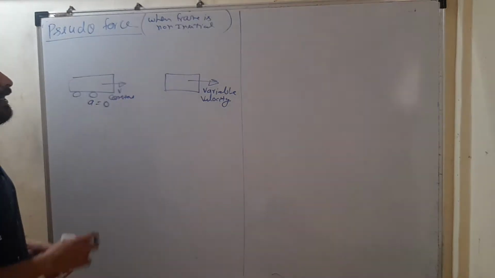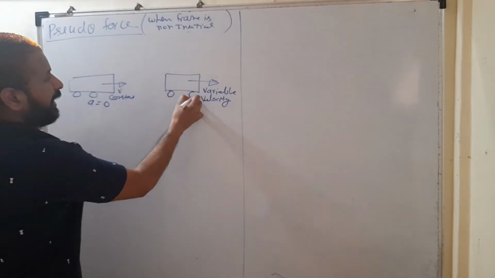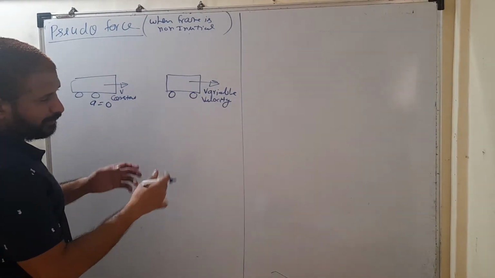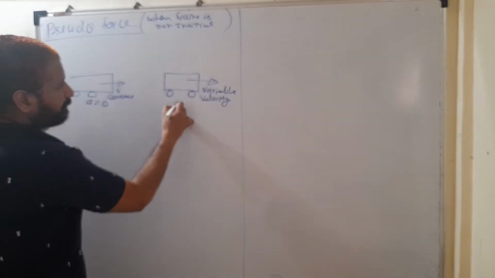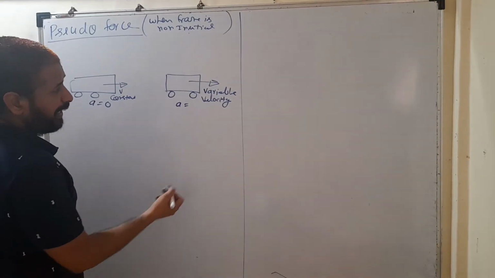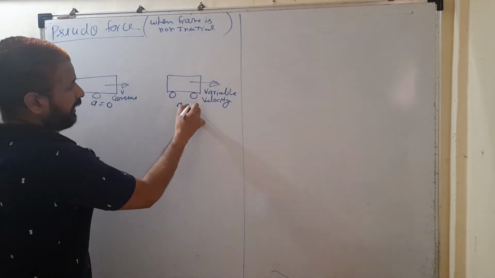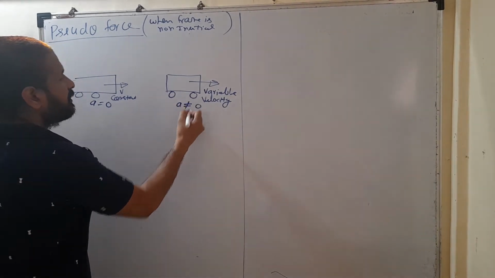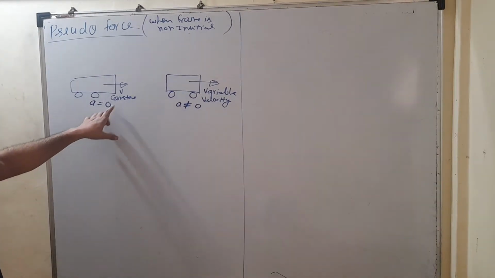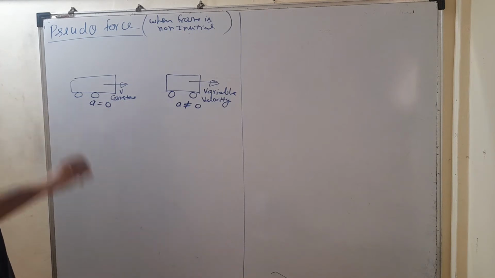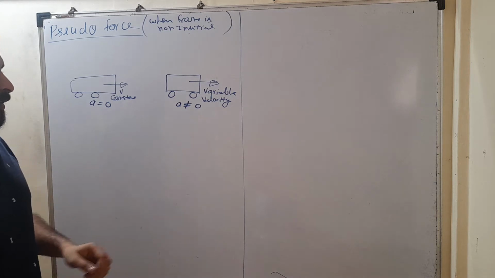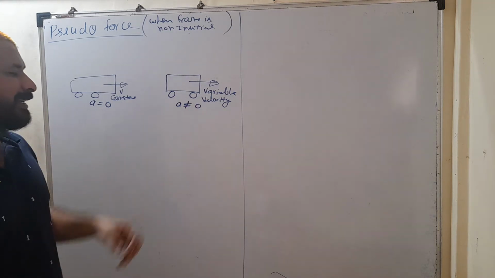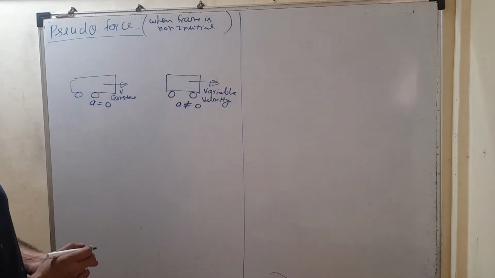velocity. In the second case, the car is moving with variable velocity, either its velocity increases or decreases. It means it is an accelerating body, accelerating frame. So A is not equal to 0. Here, in the first case, because velocity is constant, its acceleration is 0. In the second case, its velocity is variable, so it is an accelerating frame, accelerating body.